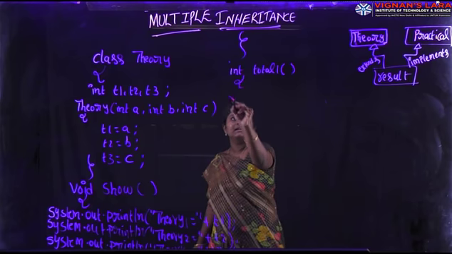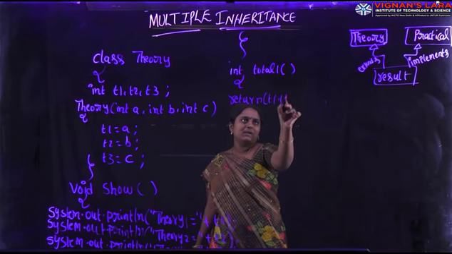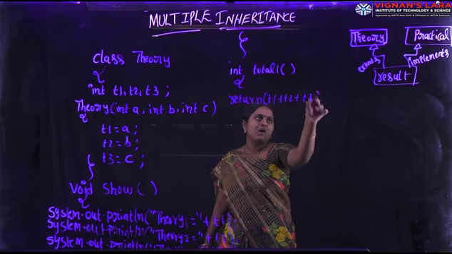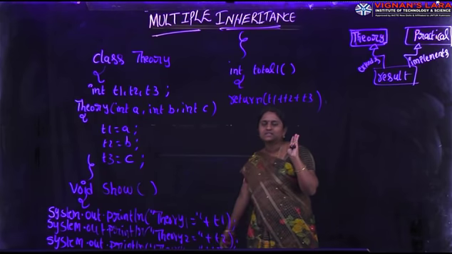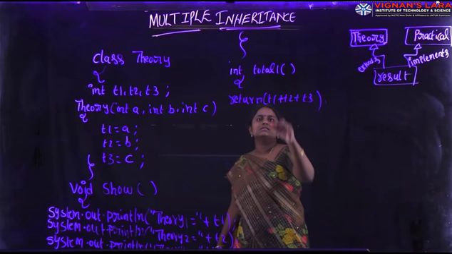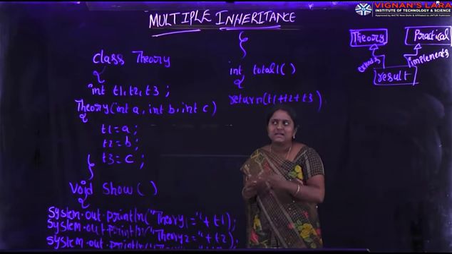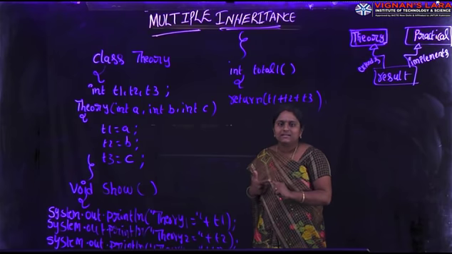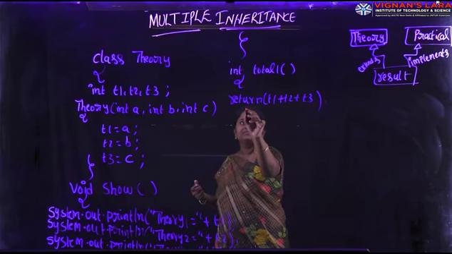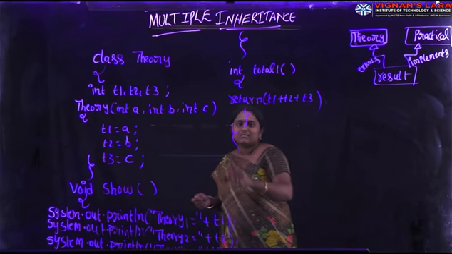This method returns T1 plus T2 plus T3. Finally, we have three subjects, T1, T2, T3. So the total1 method returns the sum of three subjects, that is T1 plus T2 plus T3. Here I am closing the total1 method body and the class body.